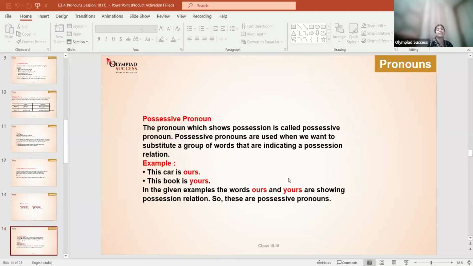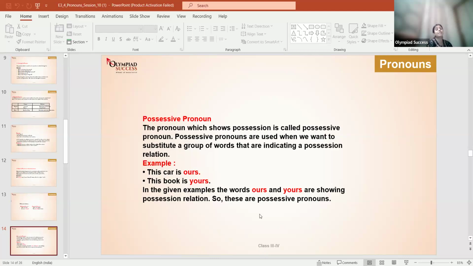Now comes possessive pronoun. What are possessive pronouns? What do you understand by possessive pronouns? The pronouns which show possession are called possessive pronouns. Possessive pronouns are used when we want to substitute a group of words that are indicating a possession relation.